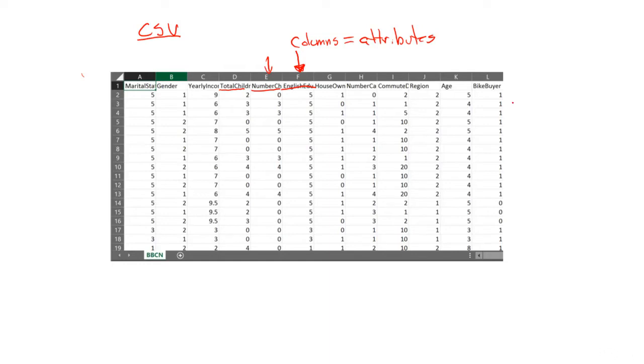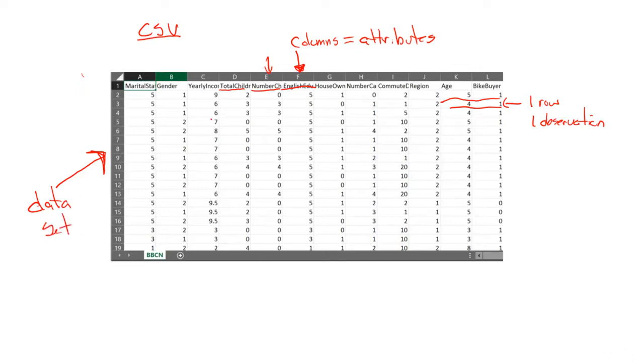This is an attribute. English education, number of children, total children, those are all attributes, right? Again, we call them columns, they call them attributes. We meaning I've come from the world of Excel or I've come from the world of relational databases. This is a row, right? If we were to take this the whole way across, we would say this is one row. Well, not in the machine learning world. They say this is one observation. All right. We call this thing an Excel spreadsheet. They call it a data set.